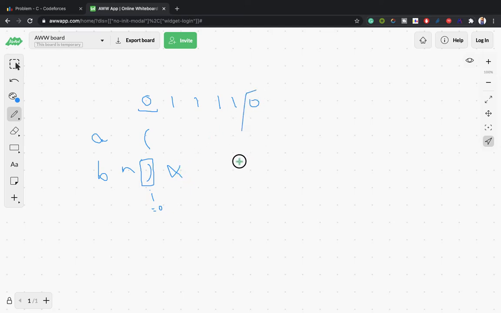Similarly, if 0 is at the end, then either we put this here, or we can put this here. Then in this case we have an opening bracket at the last position, which will be a failed case. This will also fail the case. So we can't have zeros at the starting position or zeros at the ending position. If at any of these positions we find a 0, our answer will be no.